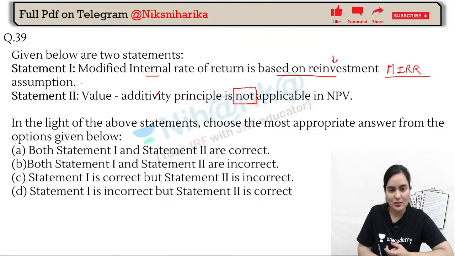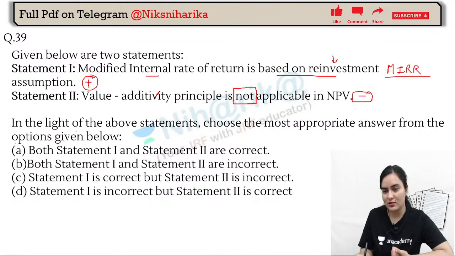Just take this question as a positive and negative statement. Is this a positive statement? Yes, of course. Can we find any negative term in this statement? No. Is this a negative statement? Yes, of course. So this negative statement will be a false statement. So that's why the first one is correct and the second one is not correct. That's why your answer will become what? C.